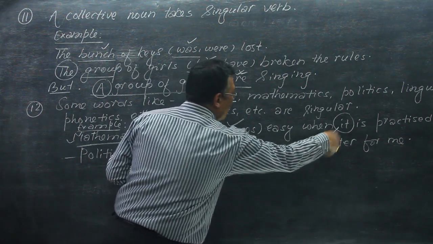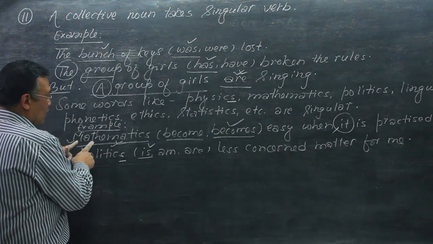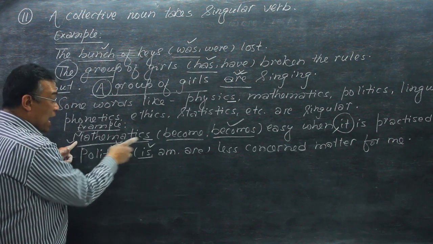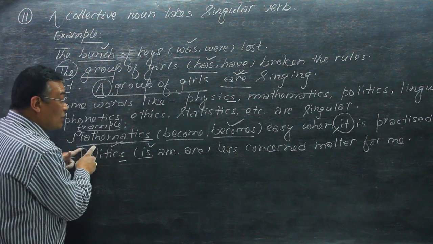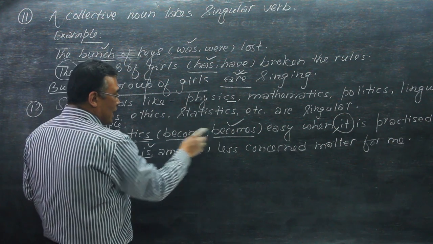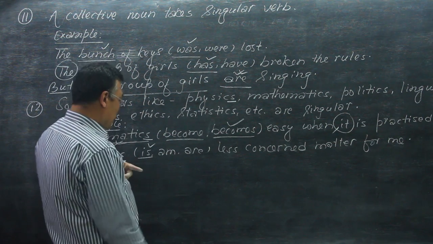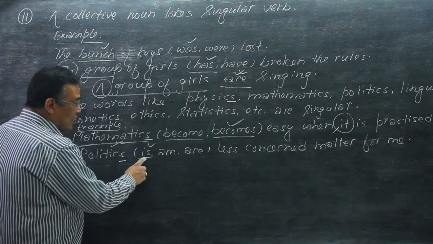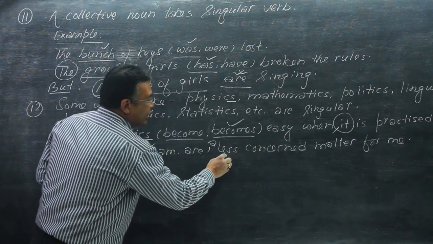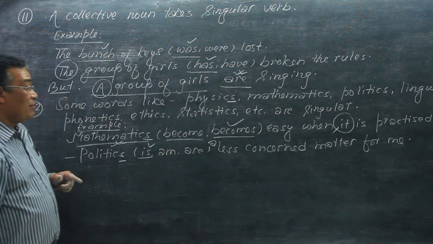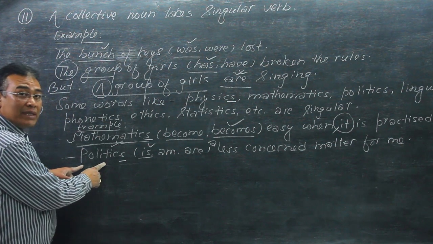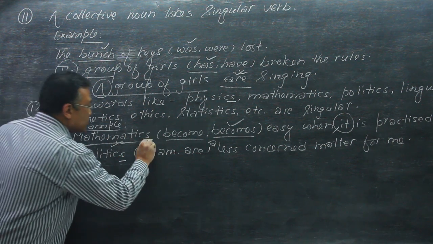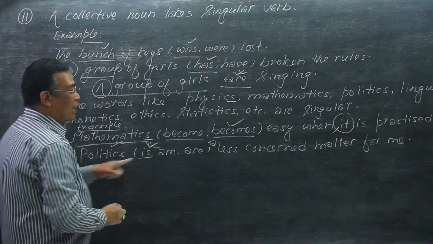Though the word mathematics ends with S, it is singular, so 'becomes' is used. In the next example, politics is a less concerned matter for me. The word politics also has S at the end, but it is singular.